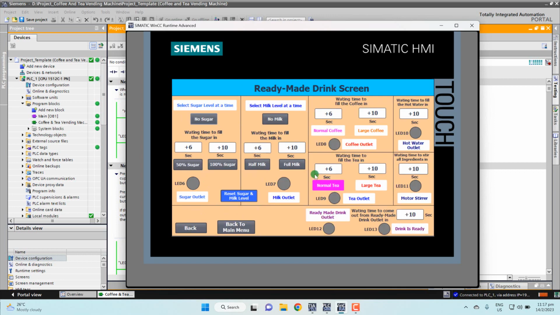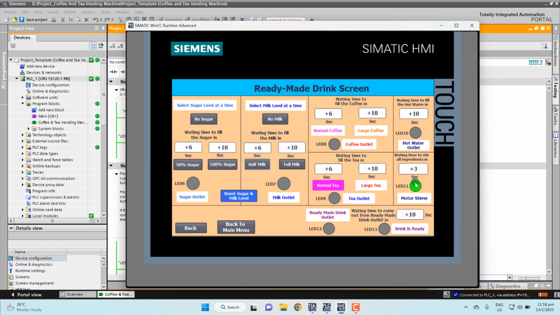So I go to next. This time I choose 50% sugar and half milk. So the outlet is open. Now I am choosing the normal tea. Here the sugar runs for 6 seconds, but for the hot water outlet and the motor stirrer, the time is a constant 10 seconds respectively.